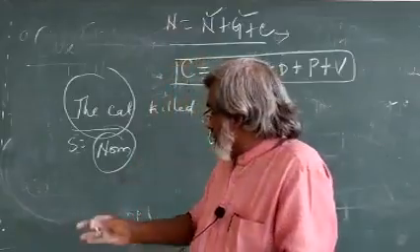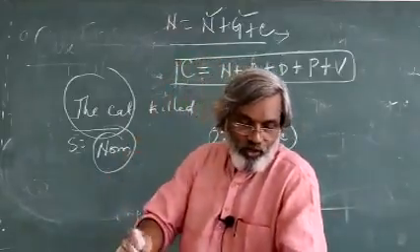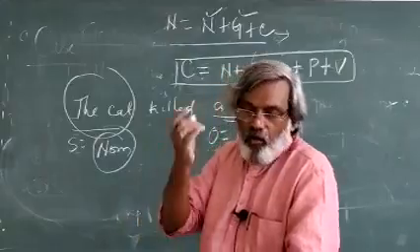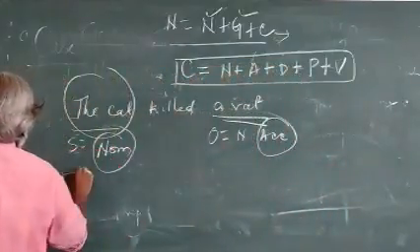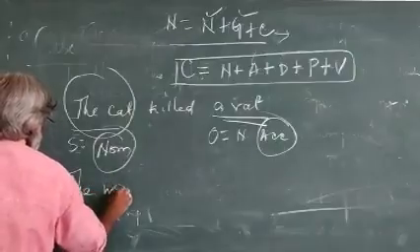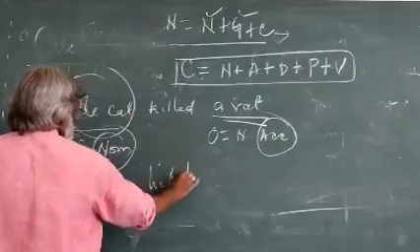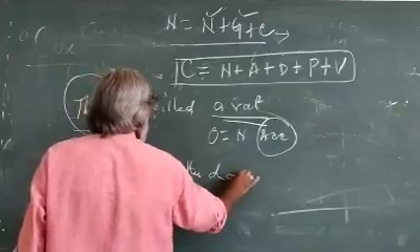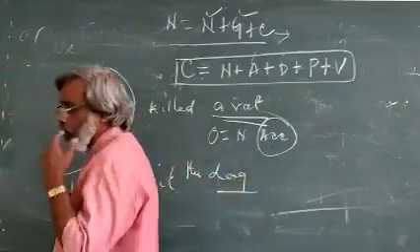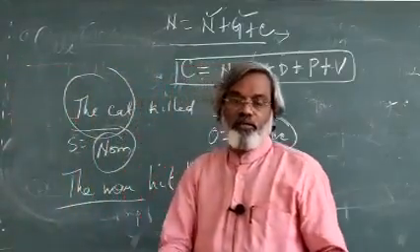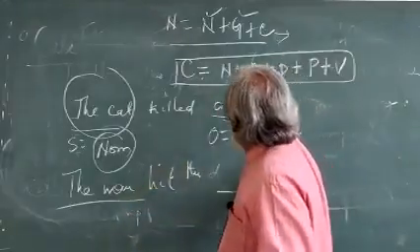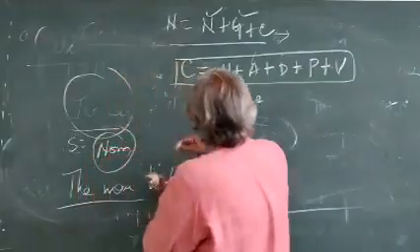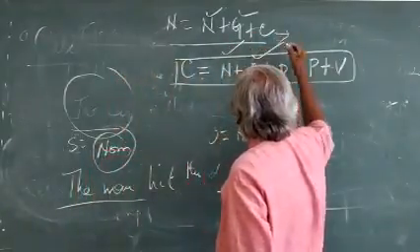The cat killed a rat. Take one more example: the man hit the dog. Identify the subject and the object. Then you will get nominative and accusative. So this one is over, this one is over.